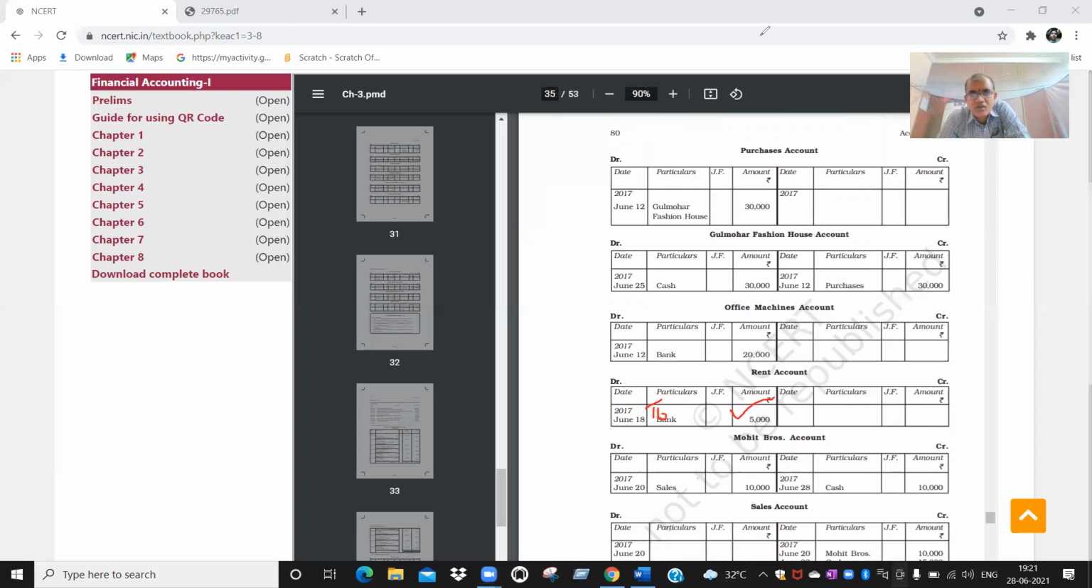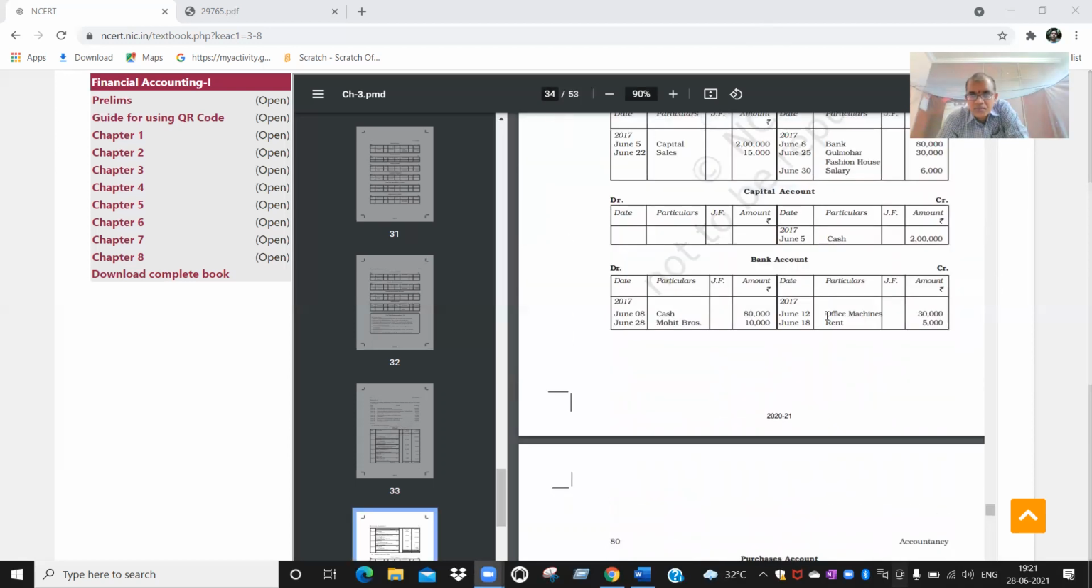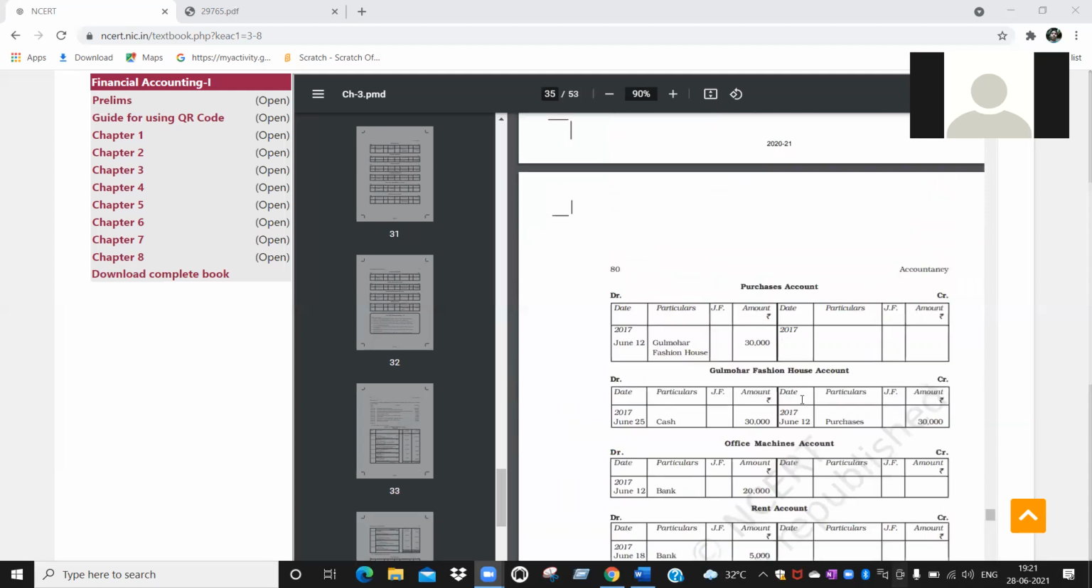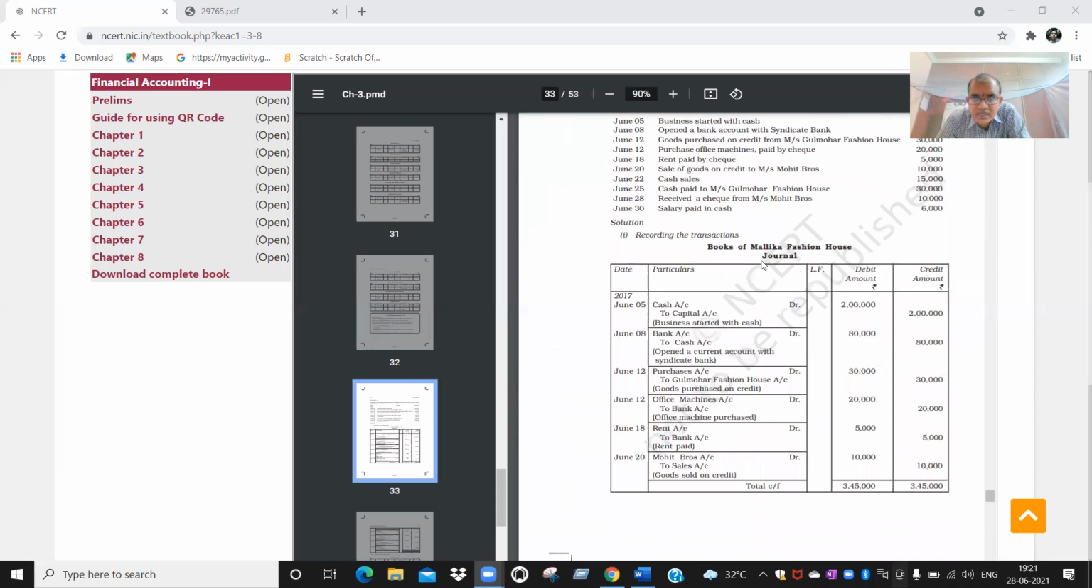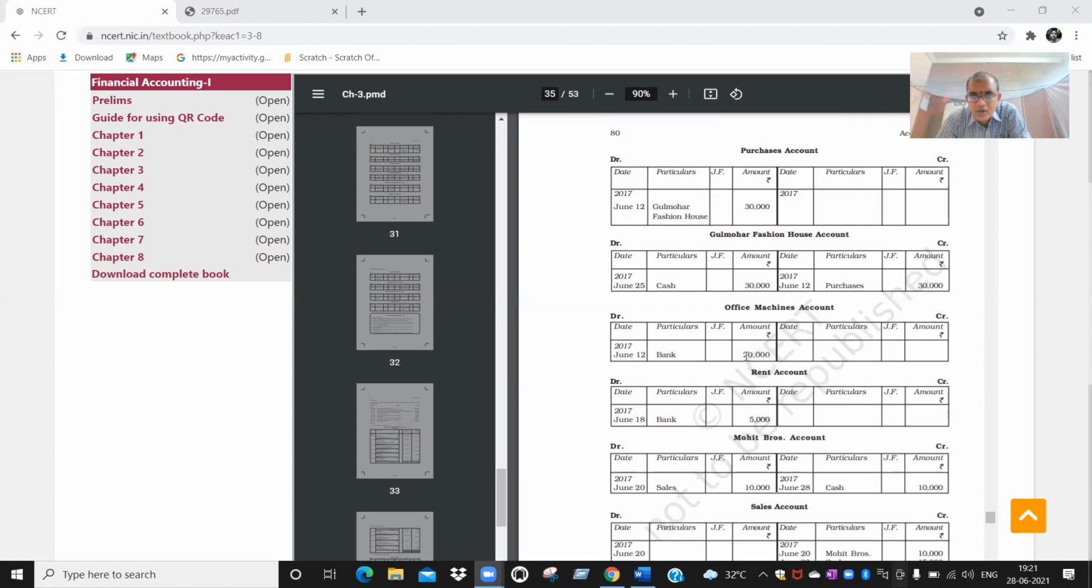Okay, now coming to this entry, again you have to mention in bank account. You will go to bank account. See, sir, it is not 5,000, sir. It is 20,000. Let me check. Okay, 20,000. So where is it? Okay, 20,000.